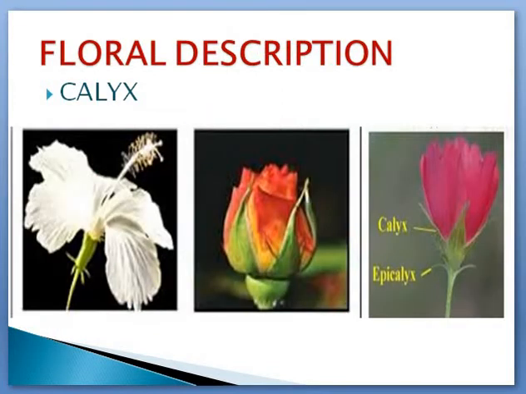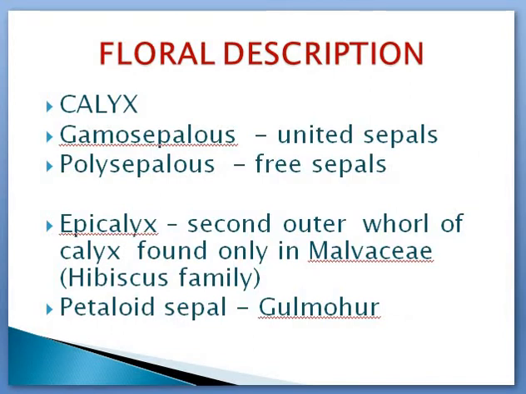And the next thing is about epicalyx. In calyx, one more special thing is there, that is epicalyx. Epi means outer. So epicalyx is an extra outer whorl of calyx, found outside the calyx. You can't see that epicalyx in all flowers. You can see it only in very few flowers, especially in the Malvaceae members. Malvaceae is the family of hibiscus. So you can see that in hibiscus, you can see it in lady's finger, in that group of family members. So in Malvaceae members, you can see this epicalyx.